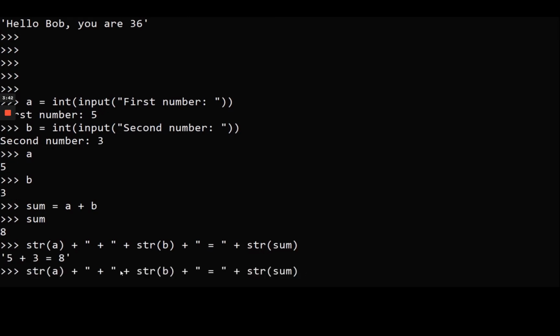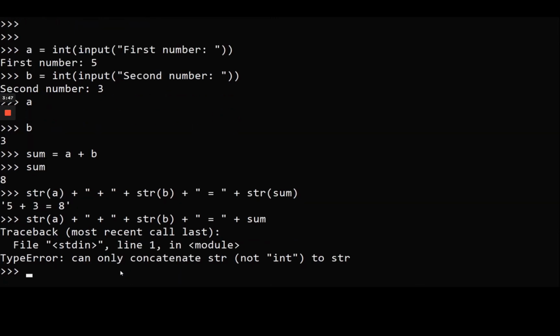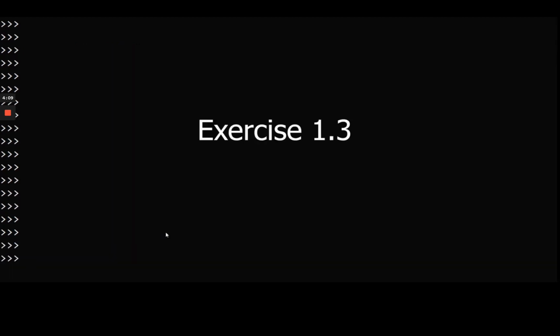Okay, and let's just see what happens if I don't cast the integer to a string. You can see type error can only concatenate str, not integers. Okay, so you can only concatenate strings with strings, okay? Here, this is an integer, so I need to cast it again to string, okay? So to make the operation, you need to cast to integer, and then to print, you need to cast to string.